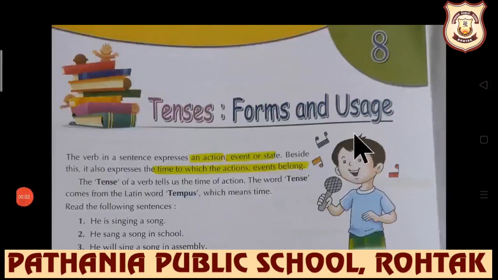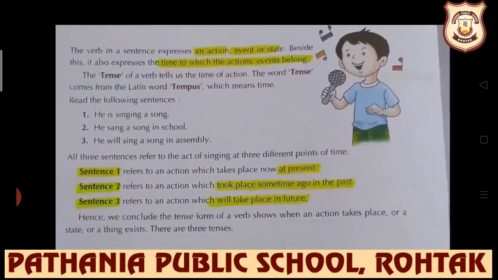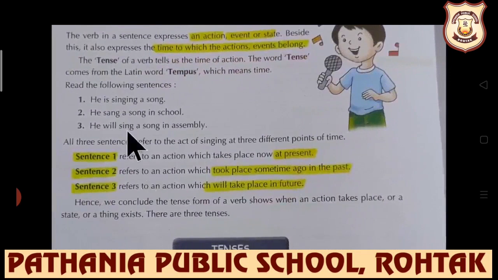So students, here we have our chapter 8, tenses, forms and usage. Let's have the definition first of all. The verb in a sentence expresses an action, events or state. Besides this, it also expresses the time to which the action, events belong. The word tense, students, has been derived from the Latin word tempus, which means times. Now look at the examples which are given here.